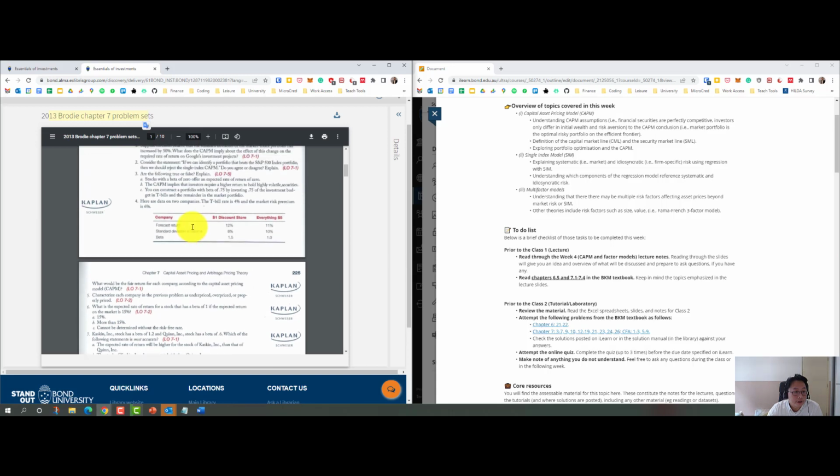Okay, so here is data on 2 companies. The T-bill is 4% and the market is 6%, right? We have these 2 companies: a dollar discount store and an everything $5 store, with forecasted returns, standard deviation of returns, and the beta. So what would be the fair return of each company according to the capital asset pricing model? Basically, we have to open up a spreadsheet here. So open up Excel.